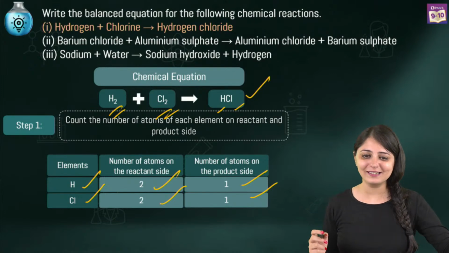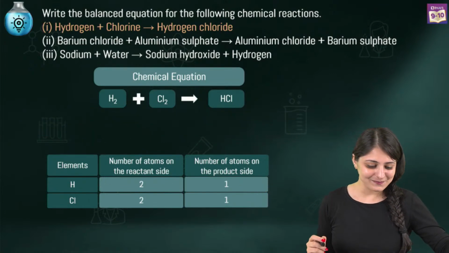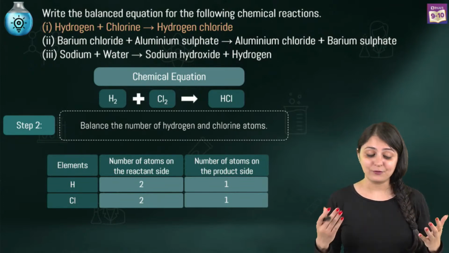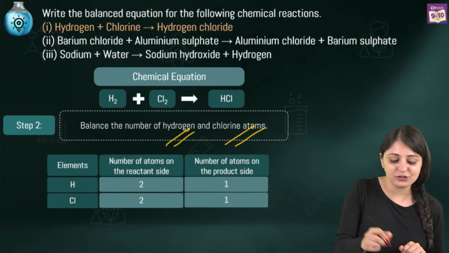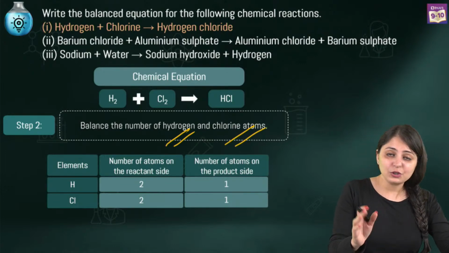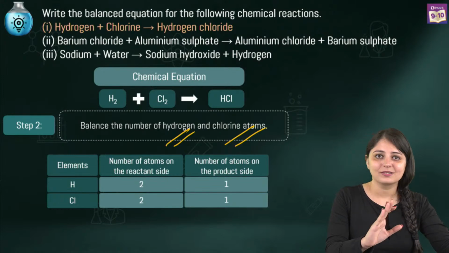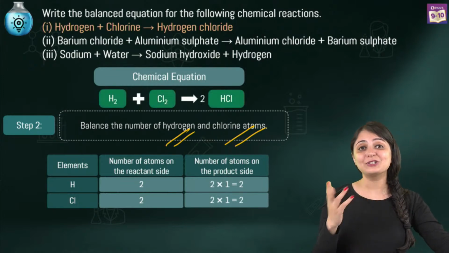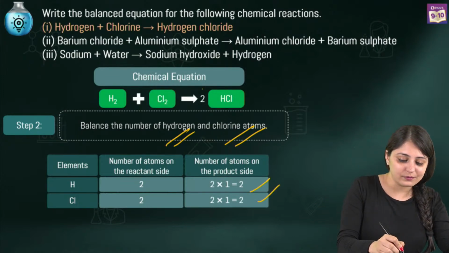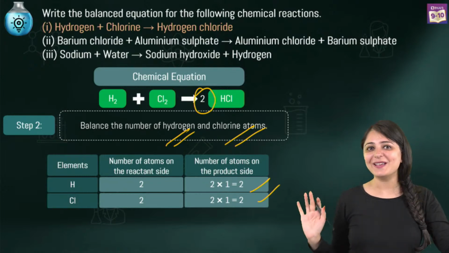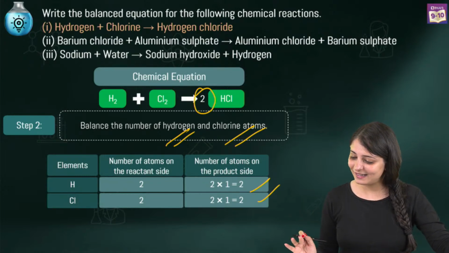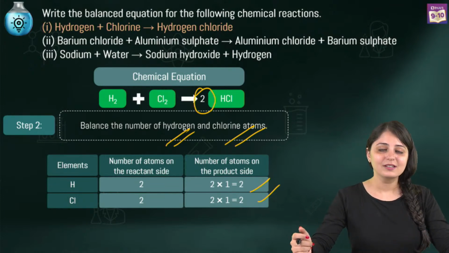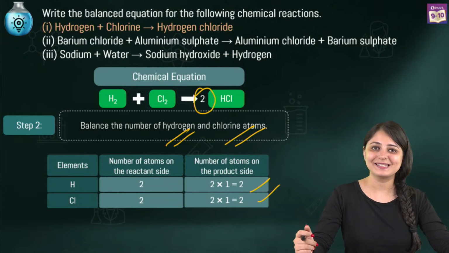Hey Sonakshi, absolutely right answer. Vashu, correct. Now, you saw that the numbers were not the same. So we obviously have to balance, right? We have to balance the number of hydrogen and chlorine atoms. There are 2 on the reactant side for each. There is 1 on the product side. I think this is the simplest balancing question that you can get. You just have to make it 2 by multiplying by 2 over here. So when you write a 2, as everybody out there is mentioning, you will arrive at the correct answer. So there you go. This is the balanced chemical equation. It's H2 plus Cl2 giving you 2HCl.